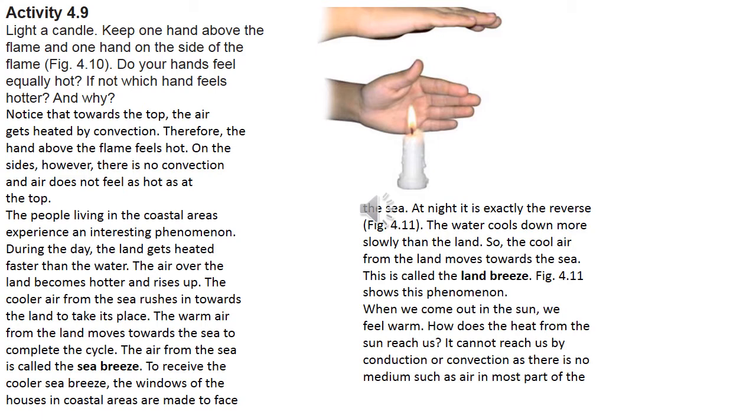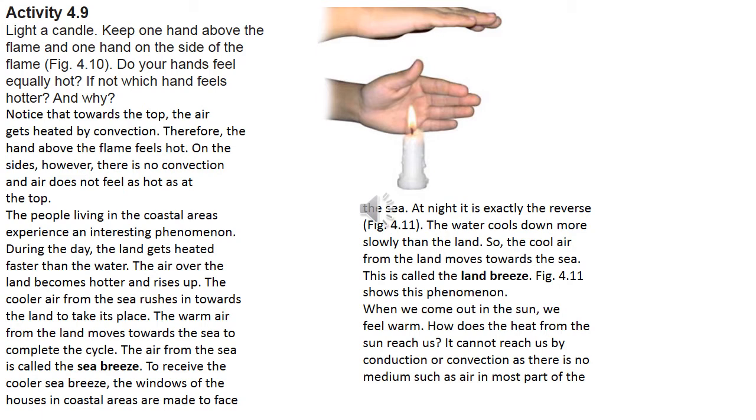So compared to the hand on the top, the side hand will not get that hot. The reason is that air gets heated by convection and it goes upwards. Therefore, the hand above the flame feels hot. On the sides, there is no convection and the air does not feel as hot as the hand at the top.